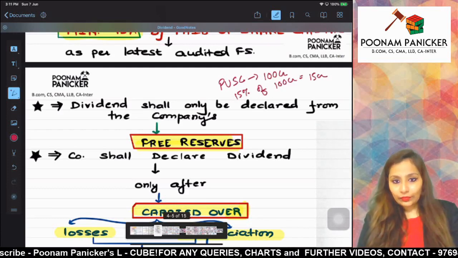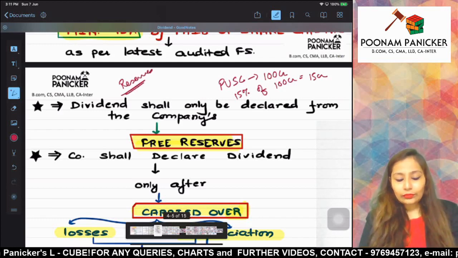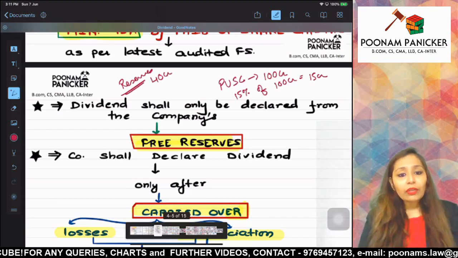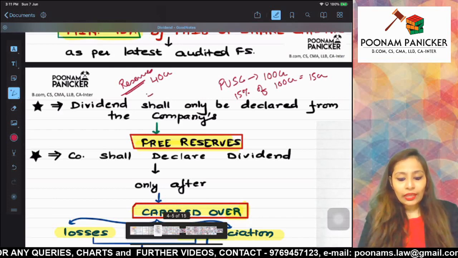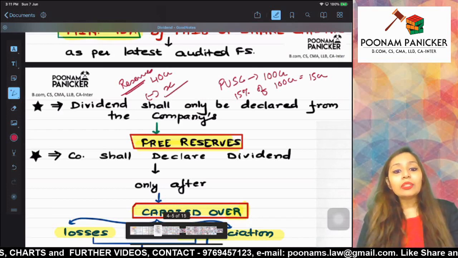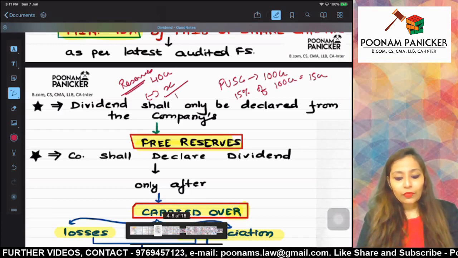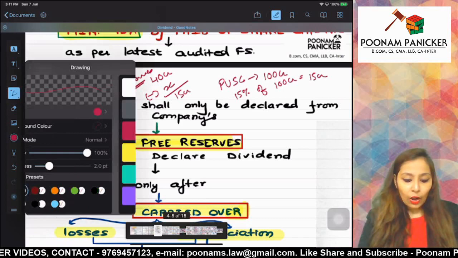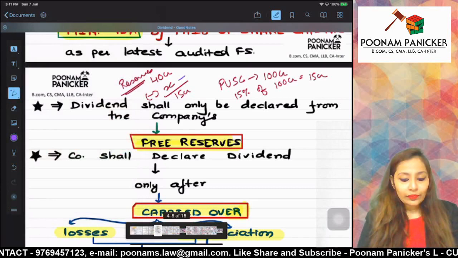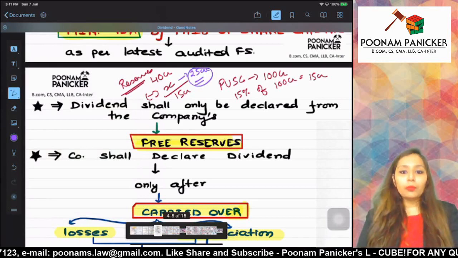15 crores. Okay, say your reserves were 40 crores. After whatever you utilize from the reserves, say X is what you are utilizing from the reserves. How much is the balance which should be left in the reserves? The balance which should be left in the reserves is at least 15 crores. Implying that how much can you use from the reserves? Implying that you can use 25 crores from the reserves and not more than that.